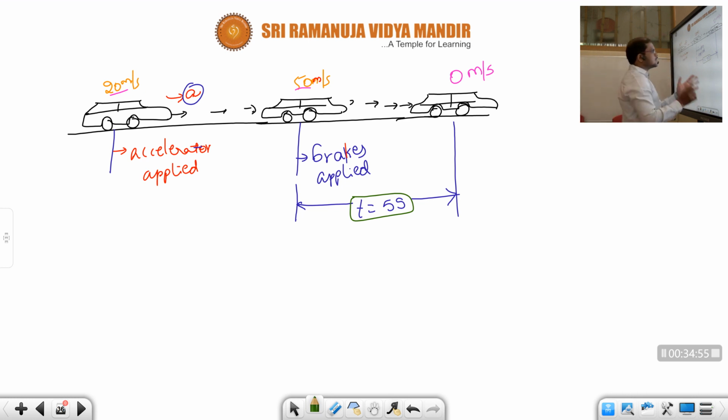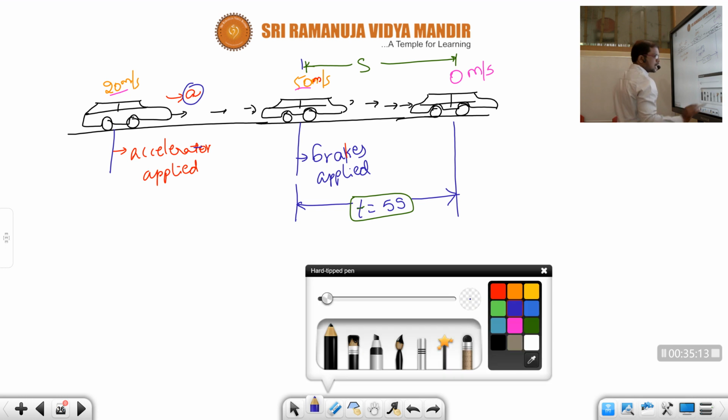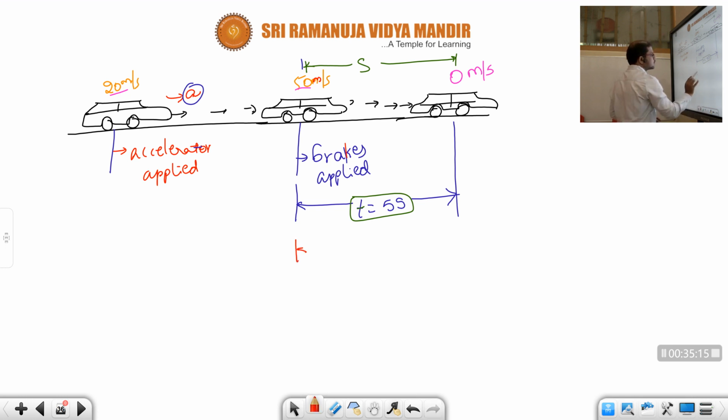But in these 5 seconds, what happened, children? It will travel some distance, no? And the acceleration is the same, children. What is the acceleration, children? Same, 3 meter per second square only.